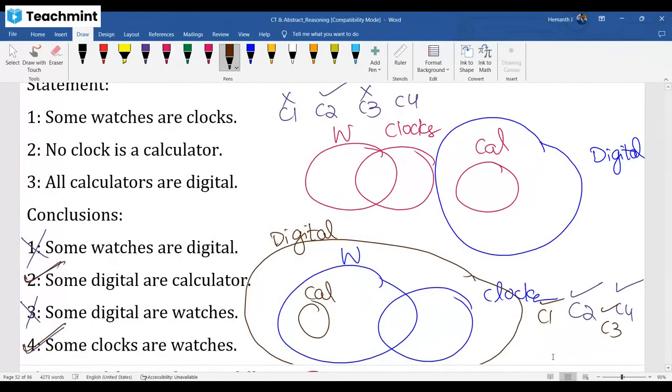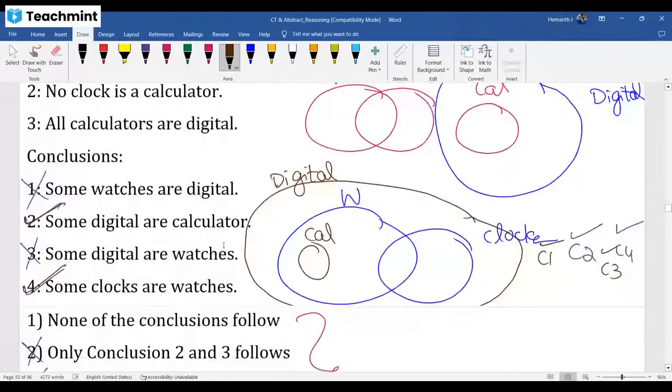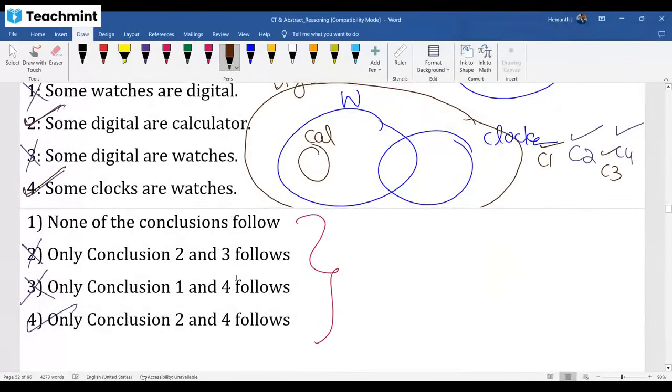The procedure is to draw the diagram satisfying the given statements. Three diagrams or four diagrams, it depends on your experience. When you solve more and more questions, you will get that experience. However many diagrams, your conclusion should be true in all diagrams. Then only consider it, or else throw it out. That's the basic procedure when either-or option is not there.